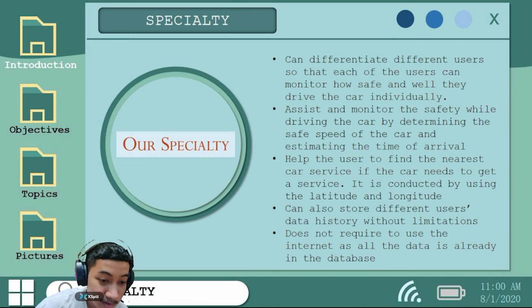Additionally, the program can also store different users' data history without any limitations. The user can input 100 history journeys. There is no problem with that. If the file does not exist, for example, a new profile is added, the program can easily create new history files for the new user.